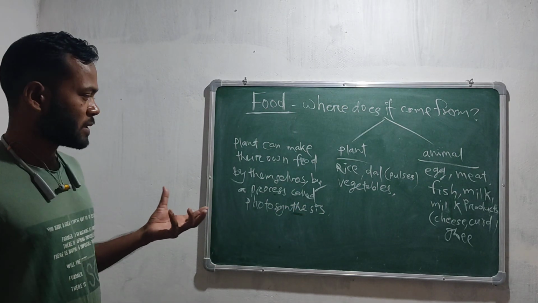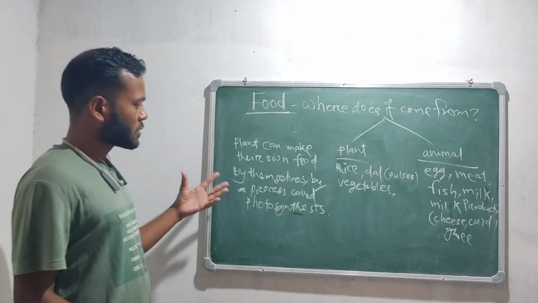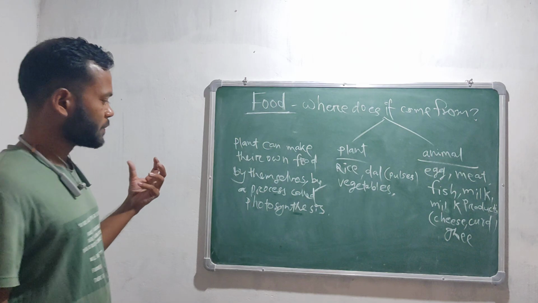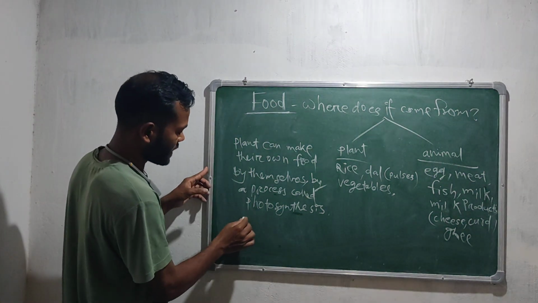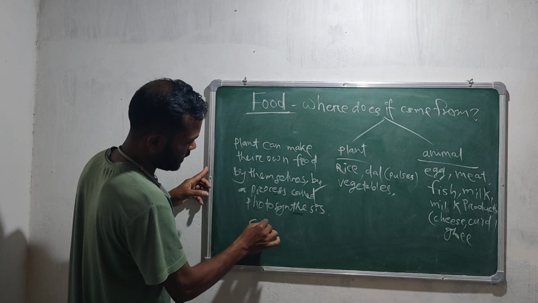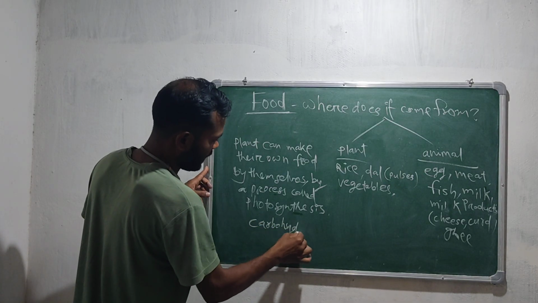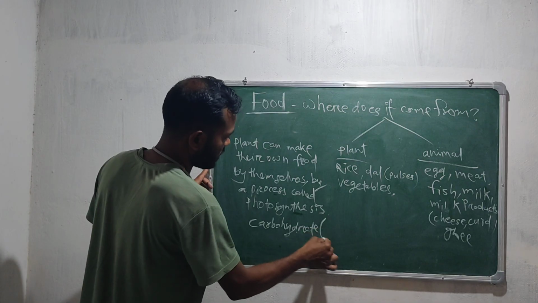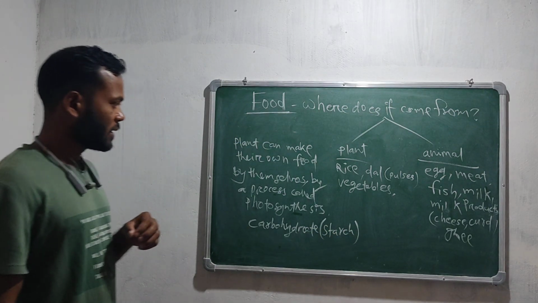Photosynthesis is a process used by the plant to make its own food. And whatever food they prepare by photosynthesis is carbohydrate, or you can call it starch as well. Starch is a form of carbohydrate.